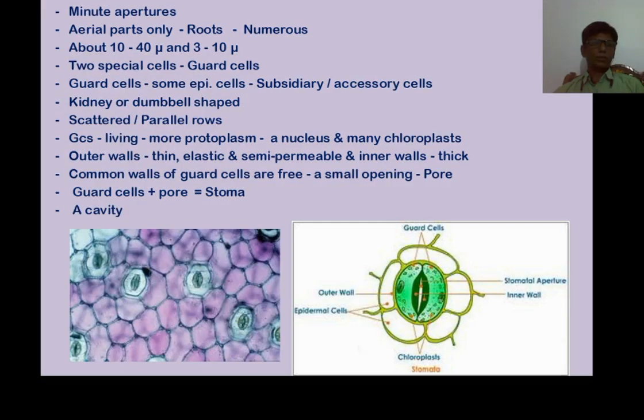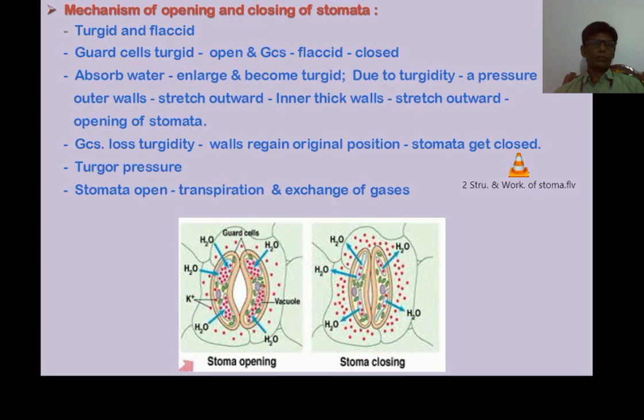After the completion of the structure of stomata, now we will see the mechanism of opening and closing of stomata. The opening and closing of stomata depends on the turgid and flaccid conditions of the guard cells. Meaning, when the guard cells become turgid, stomata remain open, and when the guard cells become flaccid, stomata get closed.